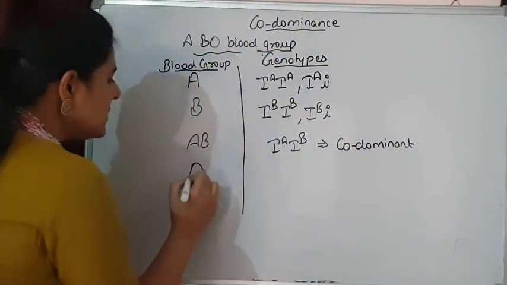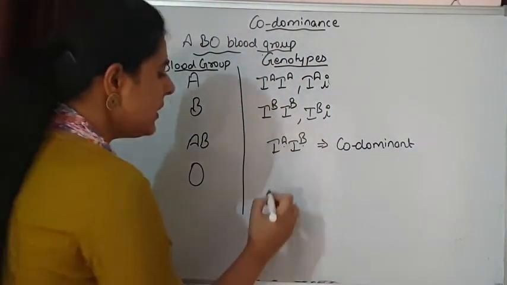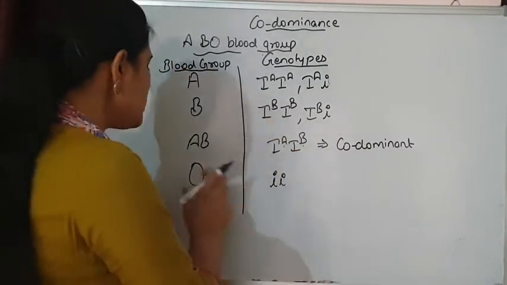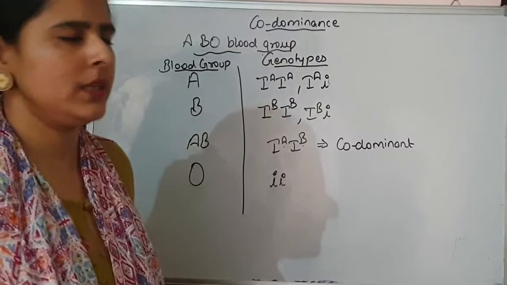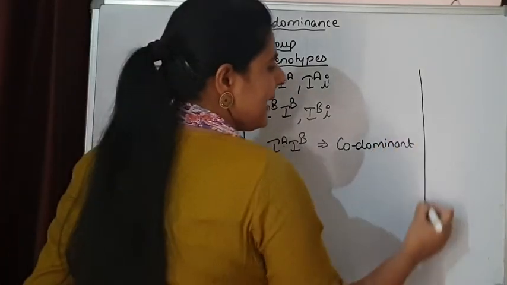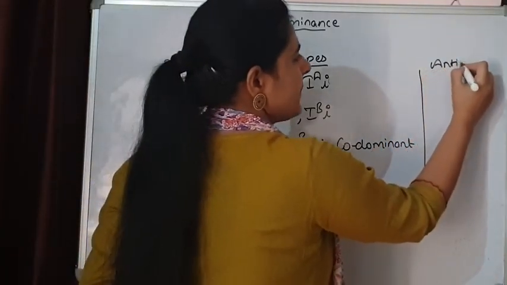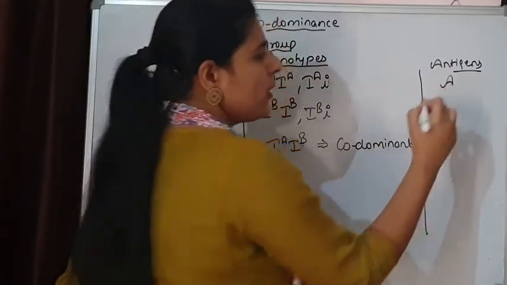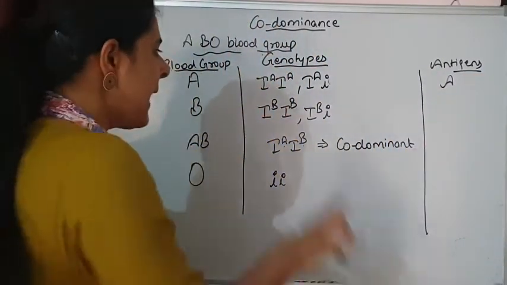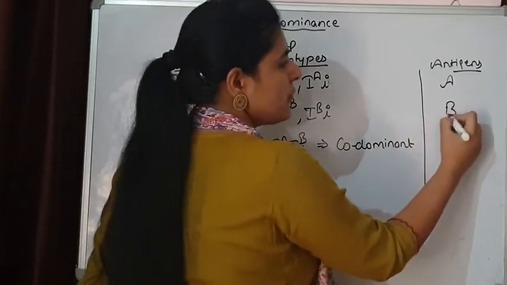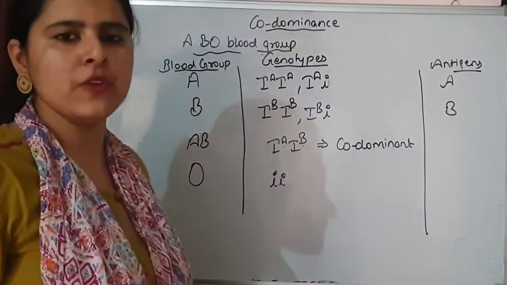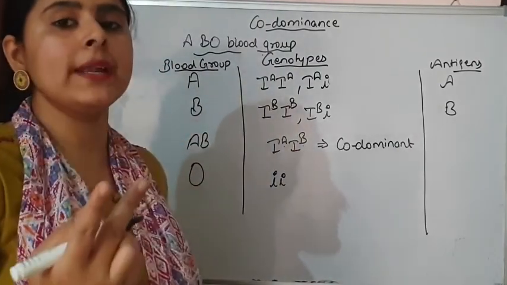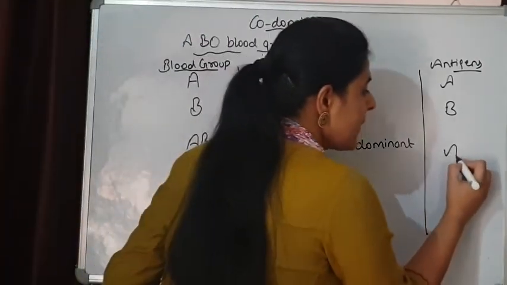The other one is O, that is the recessive one. So only the homozygous recessive situation is there in which O blood group will be there. If I talk about the antigens, simple. IA is responsible for the antigen A on the surface of RBC. IB is responsible for the formation of B antigen on the surface of RBC, and AB is going to form both the antigens on the surface of RBCs.